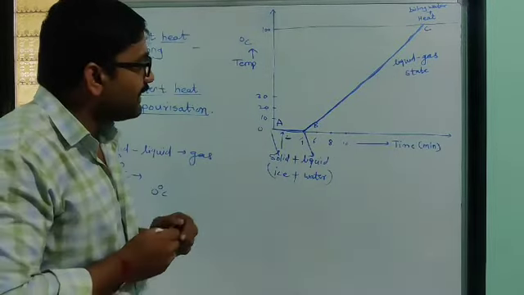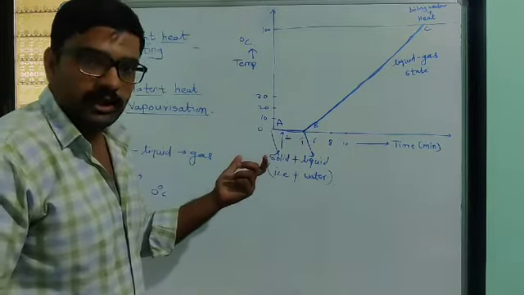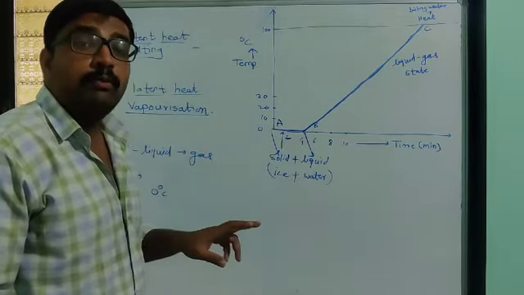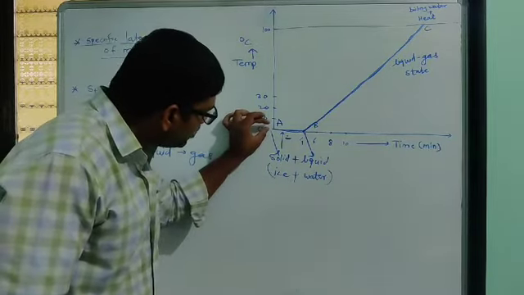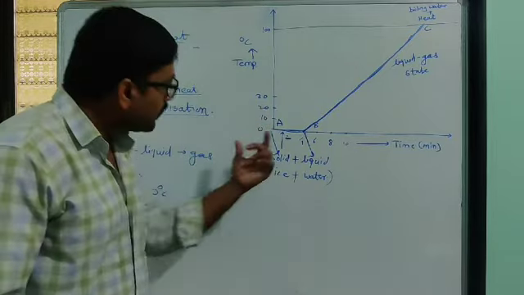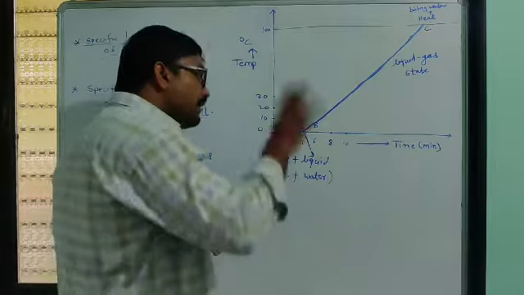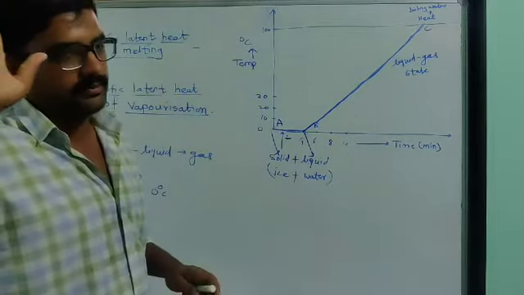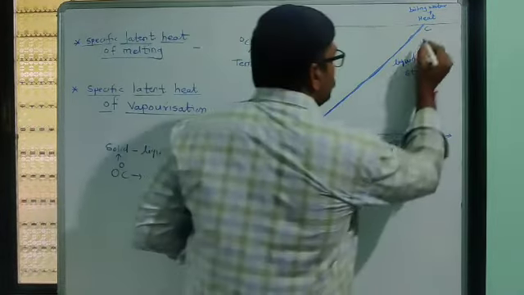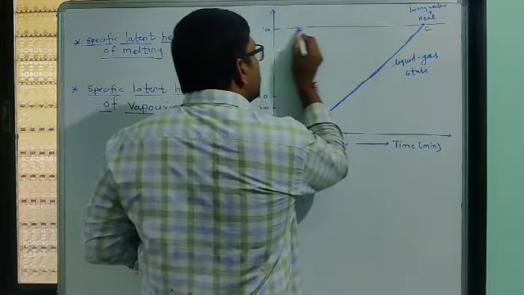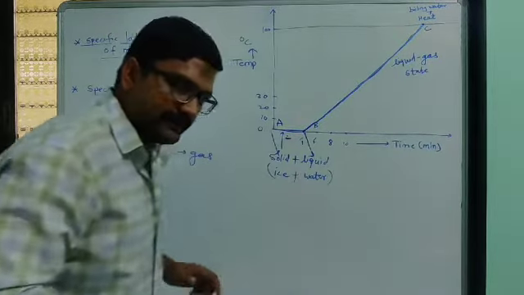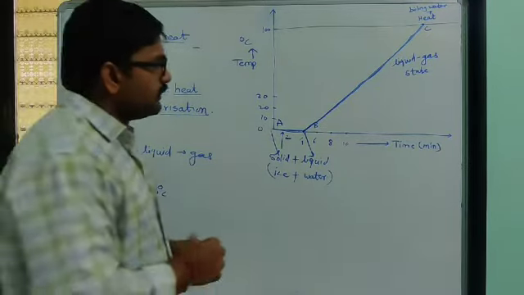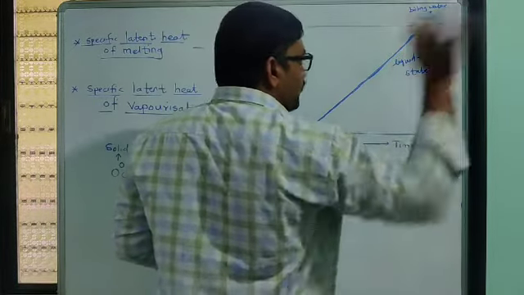Okay, so note that change here. In the first 0 to 4 minutes, all the heat is used to break bonds. That is why we do not see a rising temperature. But after 4 minutes, all the heat supplied to the substance is used to raise its temperature, up to how much? Up to 100 degrees Celsius. We know that at 100 degrees Celsius water starts to boil. Now in between, some water gets converted into vapour.